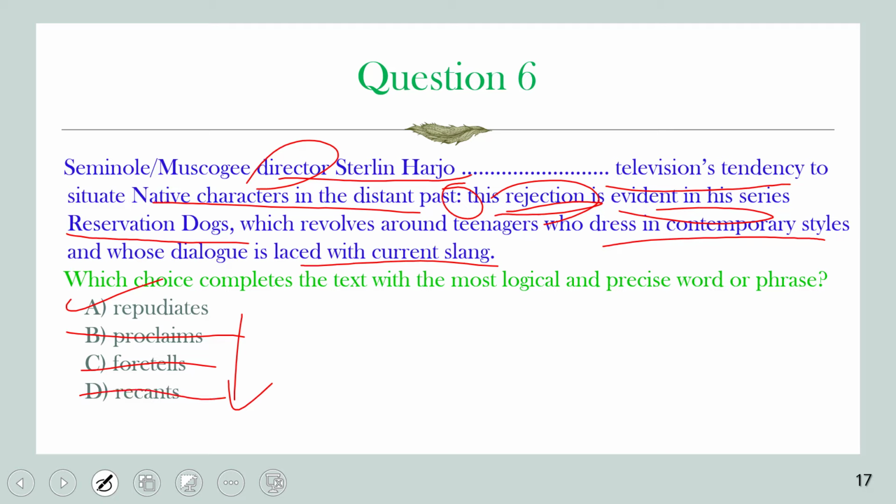So there is a kind of connection between rejects and repudiates and rejection here, because he rejects depicting those people as living in the distant past.